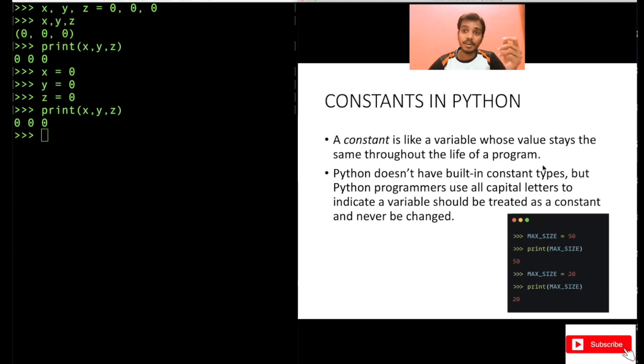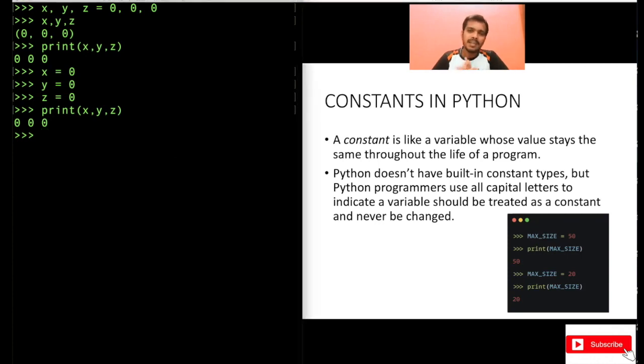Now the last one is constants in Python, right? A constant is like a variable whose value stays the same throughout the life of a program. That means if you have declared x equal to 2, now you cannot change this value. That's what constant means, right? You cannot change the value.